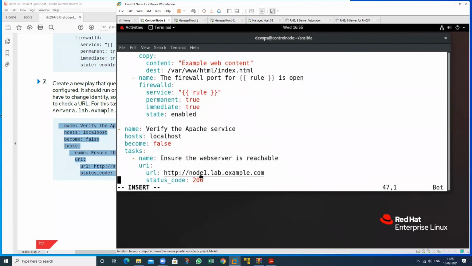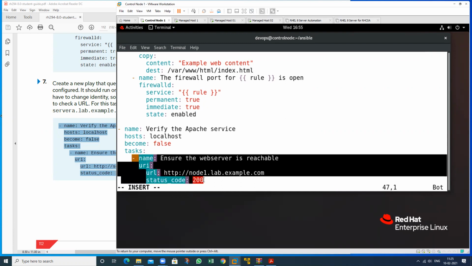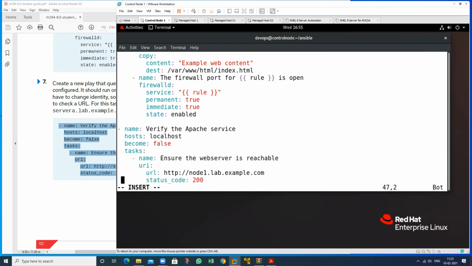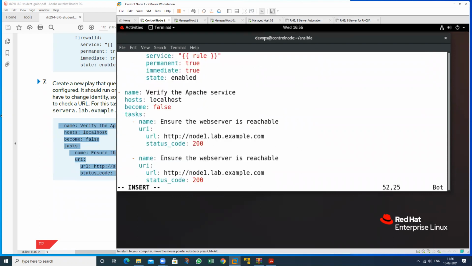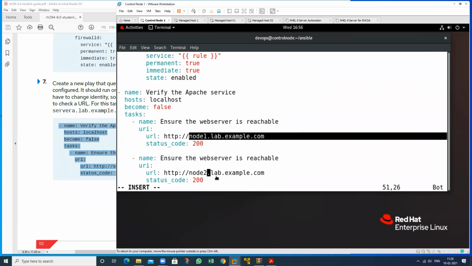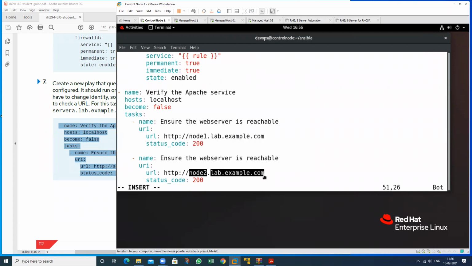So I want to check this particular task for the localhost machine. So I want to perform this one. So repeat this task 2 times. I just want to check this on which machine also. So just type here node 2 also. So we have two machines, node 1 and node 2. So just open the website, whether the web service is configured properly or not.